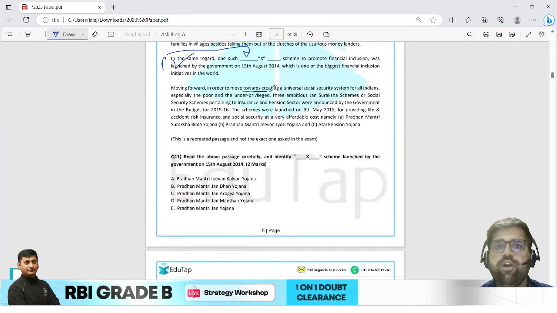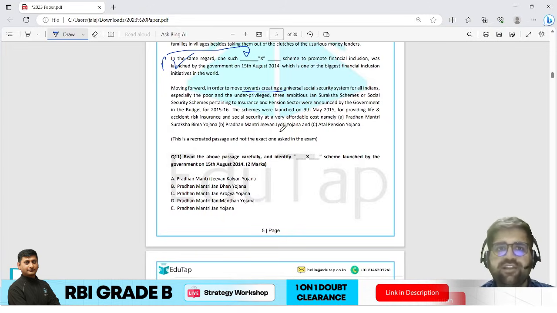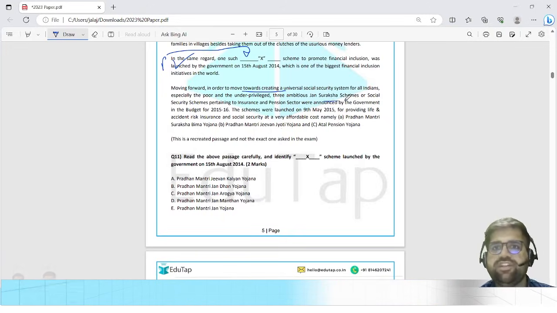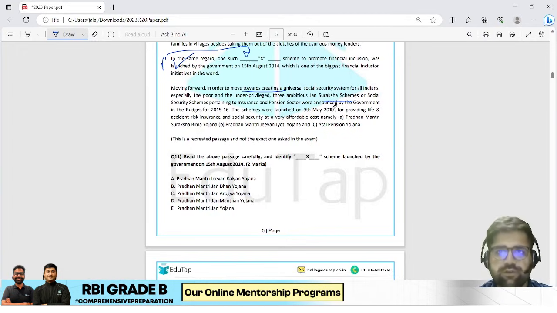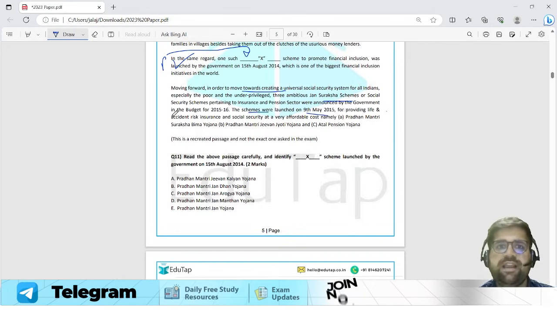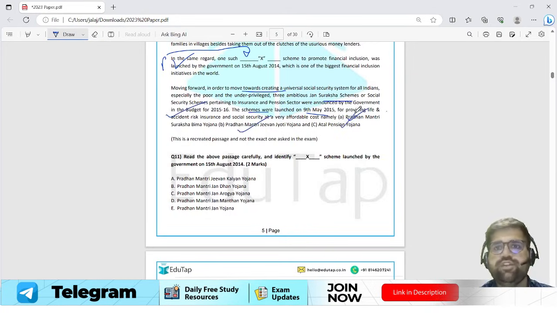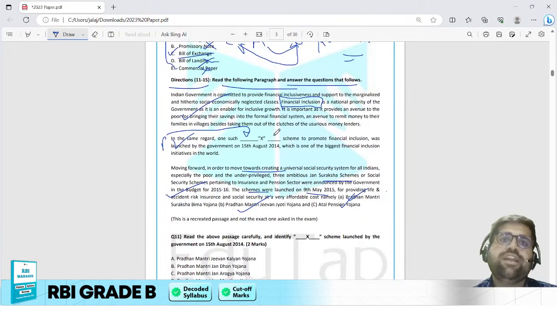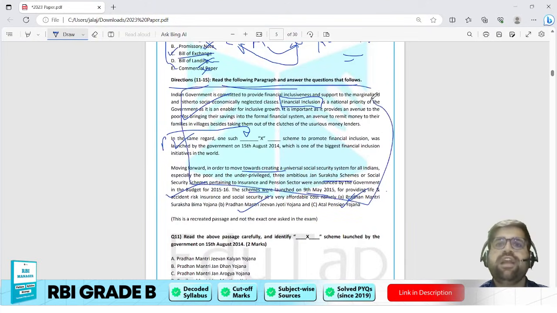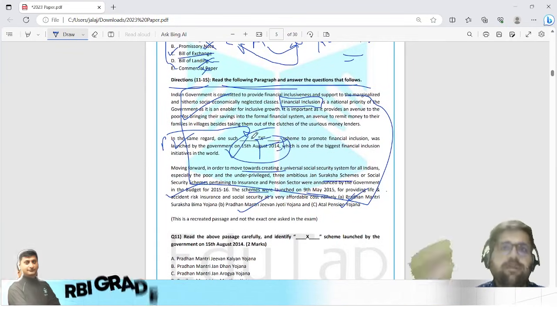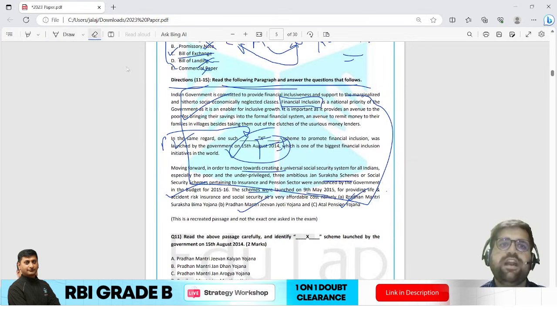Moving forward, in order to create an inclusive universal social security for all Indians, especially the poor and unprivileged, three ambitious Jan Suraksha social security schemes were introduced. The schemes were launched on 9th May 2015 for providing life and accident insurance, which is Pradhan Mantri Suraksha Bima Yojana, Jeevan Jyoti and Atal Pension Yojana. So I can see the whole paragraph is talking regarding financial inclusion. This we have to first bring into our memory. That whole paragraph is talking regarding what? Financial inclusion. I hope you agree with me.